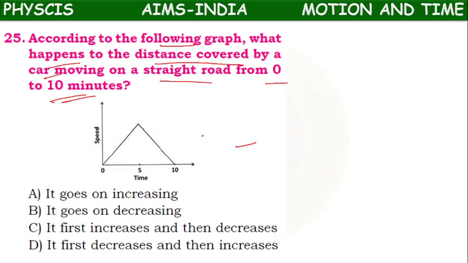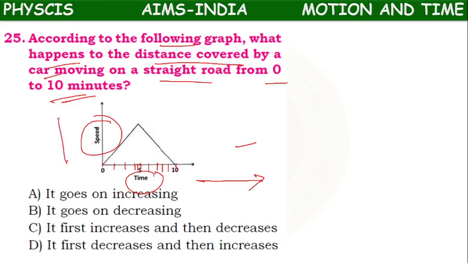What happens to the distance they are asking? Here, this is a graph between speed and time. Time 0, 1, 2, 3, 4, 5, 6, 7, 8, 9, 10. Time is increasing.